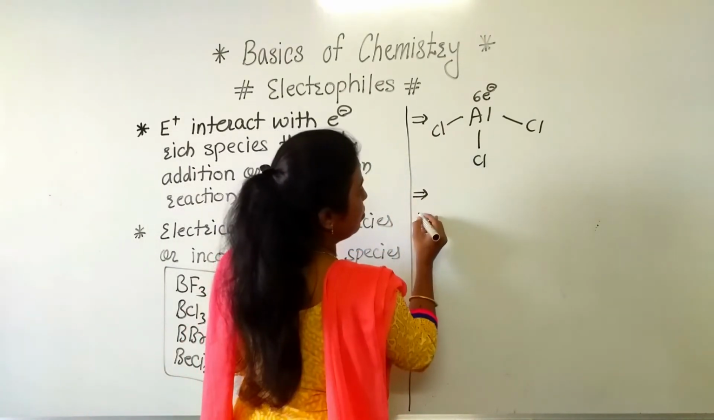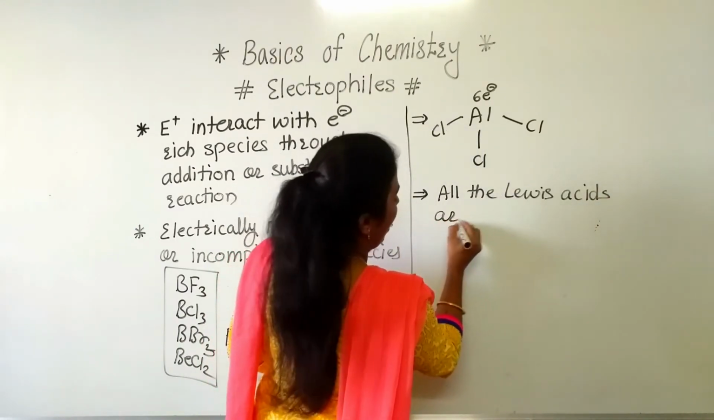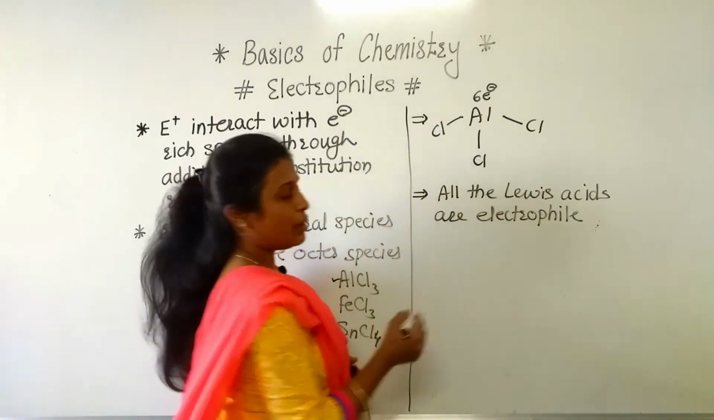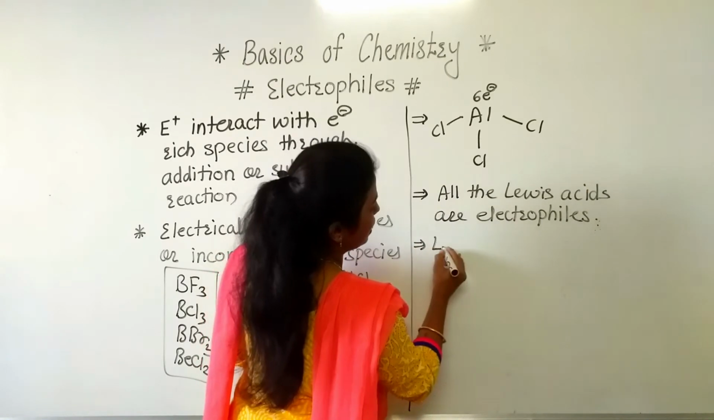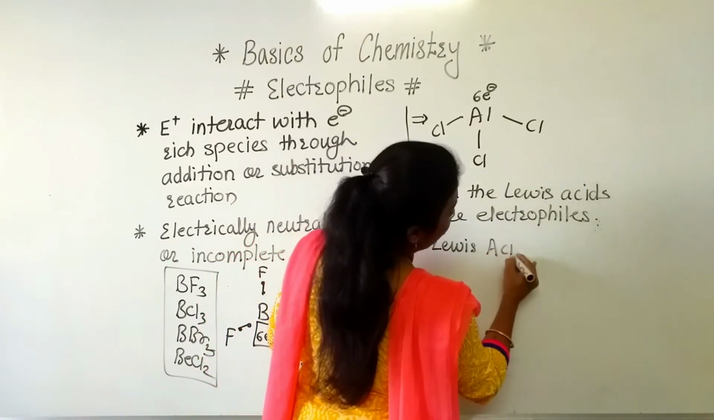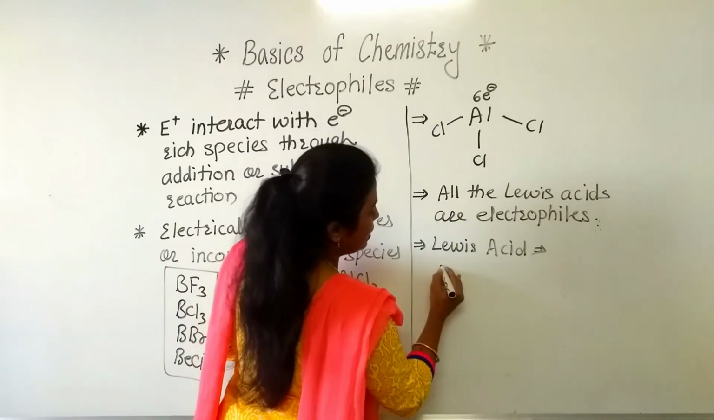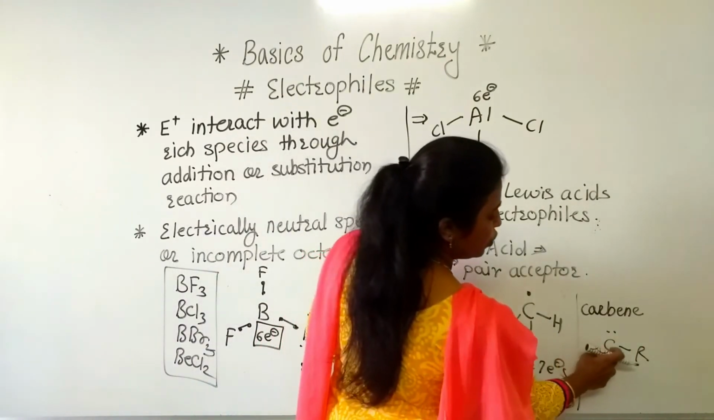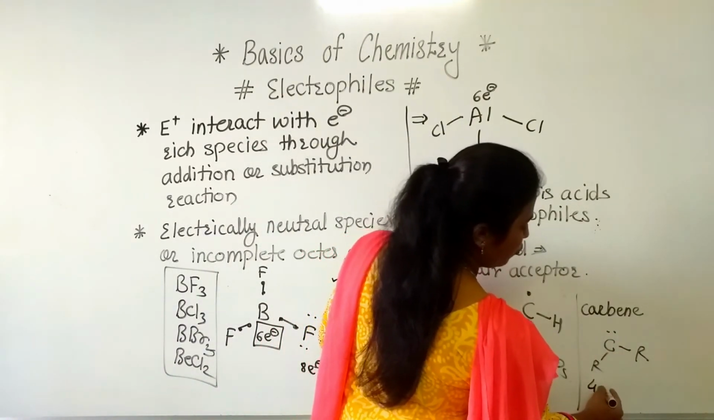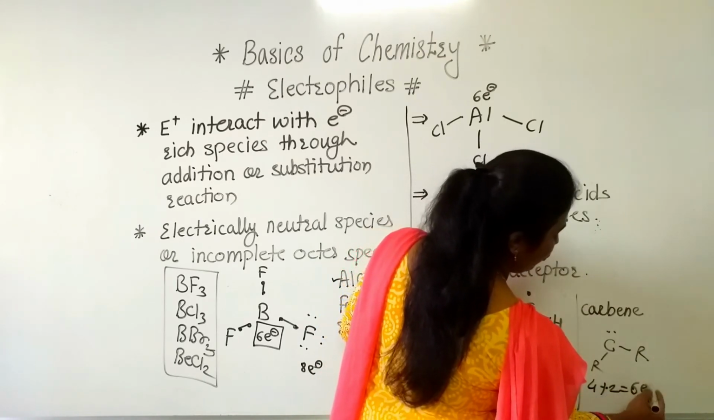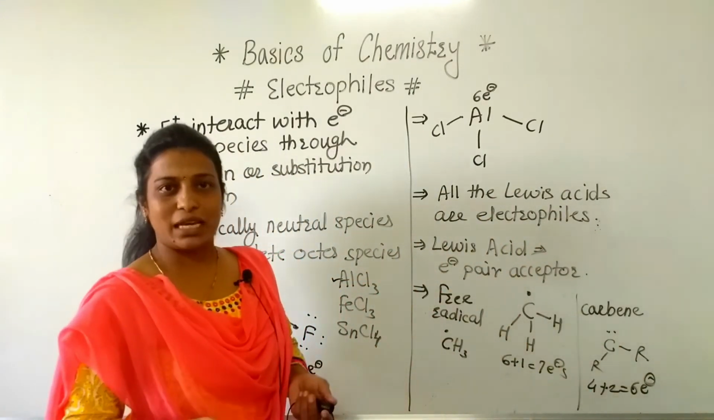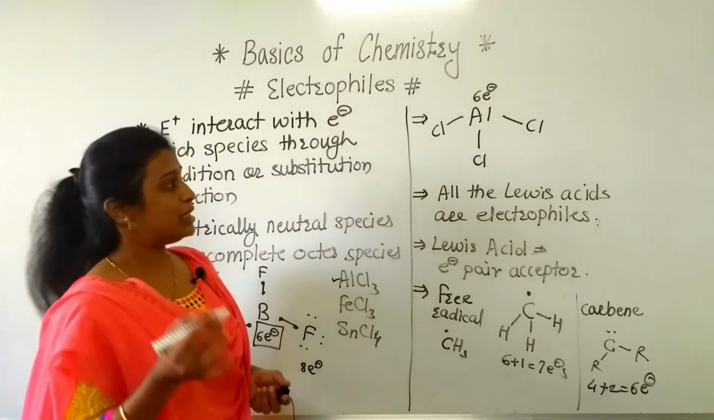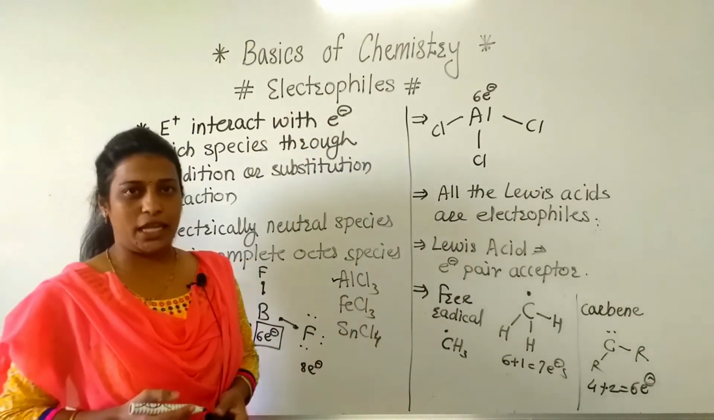Now see here, what is the point? All the acids are electrophiles. Why like that? Because if we consider that concept, what is that concept? Lewis acid. According to Lewis, acids are electron pair acceptors. If we consider this carbene, here 2 bond pair electrons means total number of electrons 4 plus these 2 extra means here total number of electrons is 6. So here once again it is an electron deficient species. So we can say that free radical, carbene, nitrene, these are examples of electrophiles.